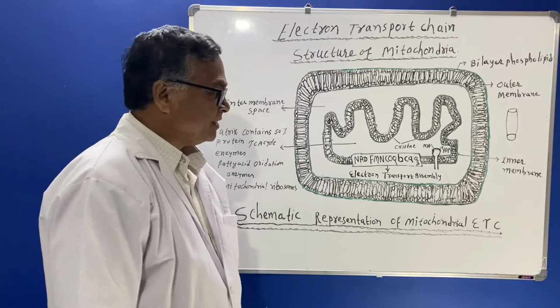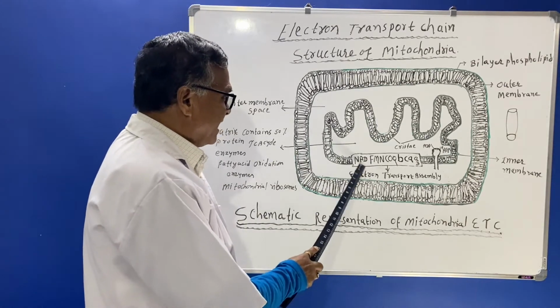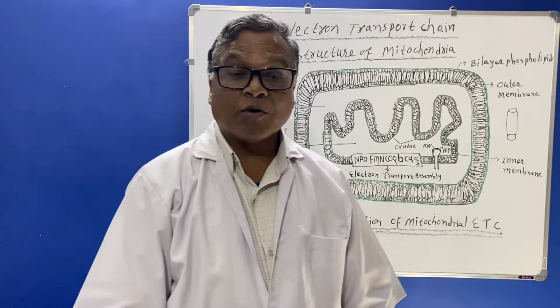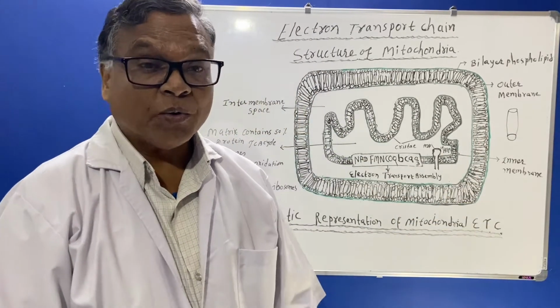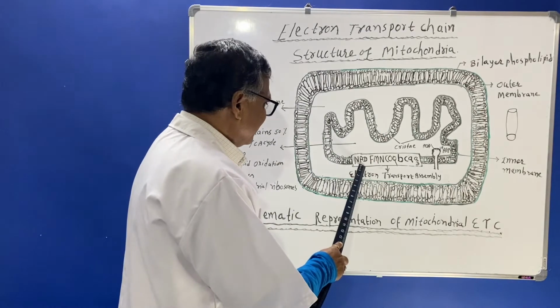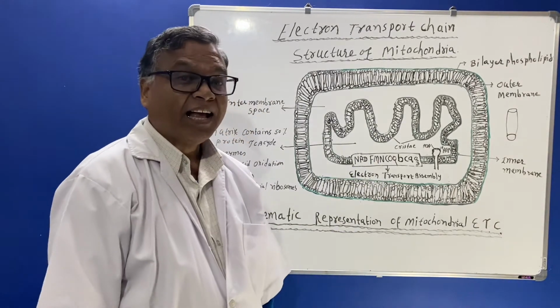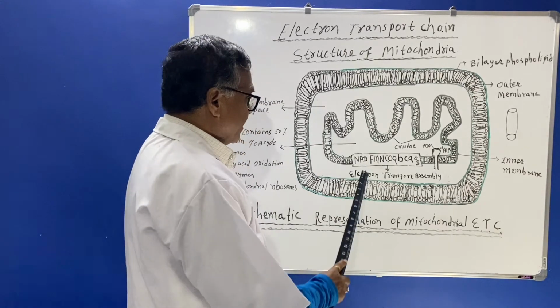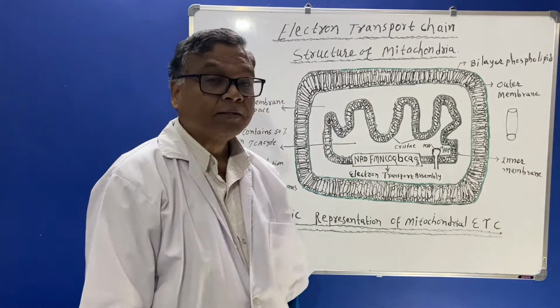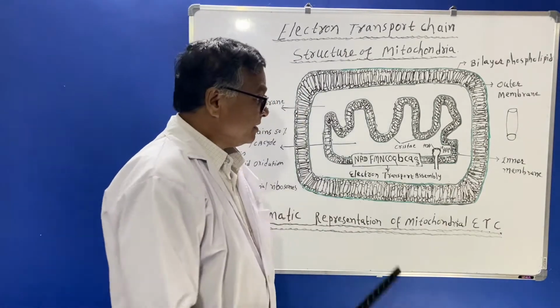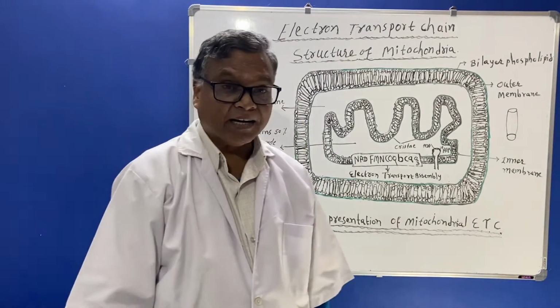So here you should know that NADH will join with NAD, and the hydrogen ion of NADH will go to NAD. NAD here will be the acceptor. Then FMN, flavin mononucleotide, belongs to riboflavin.